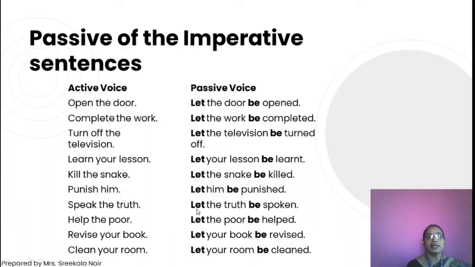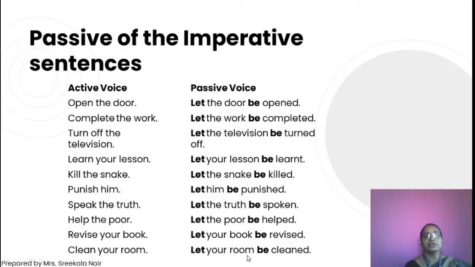Speak the truth. Let the truth be spoken. Help the poor. Let the poor be helped. Revise your book. Let your book be revised. Clean your room. Let your room be cleaned. These sentences can be done in this way also.